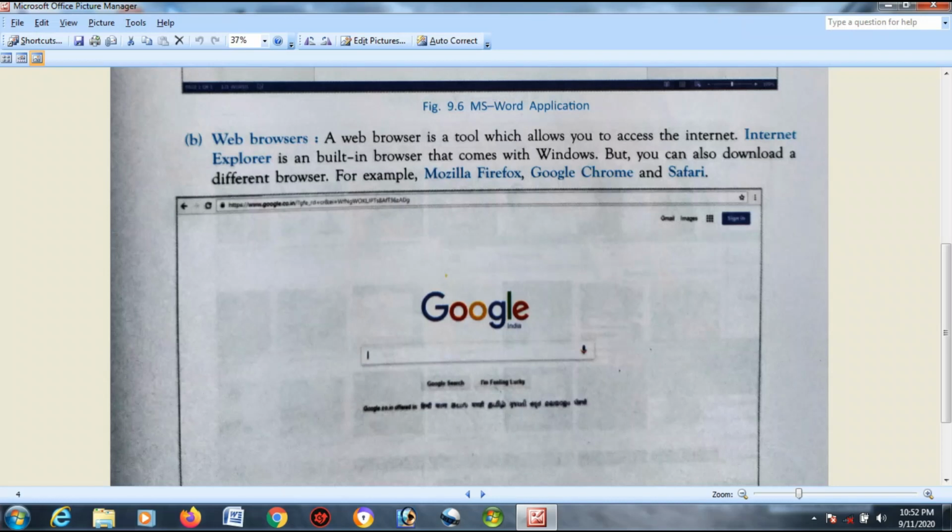Let's further proceed. Web browser. A web browser is a tool which allows you to access the internet. Internet Explorer is a built-in browser that comes with Windows. Okay, what is Windows? Windows is an example of an operating system. Okay, it is owned by Microsoft Corporation. Microsoft Corporation is a very huge company. Okay, the owner of the company is Bill Gates. You might have heard the name Bill Gates. He is one of the richest persons of the world.